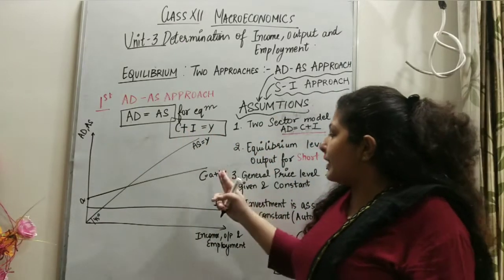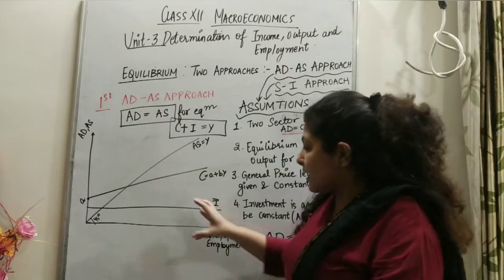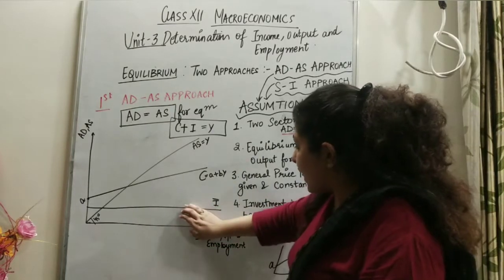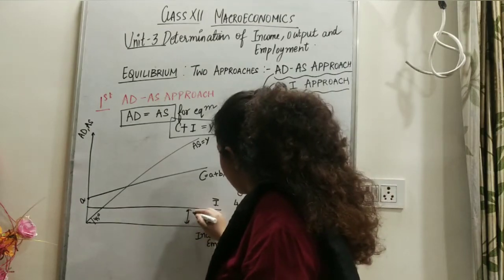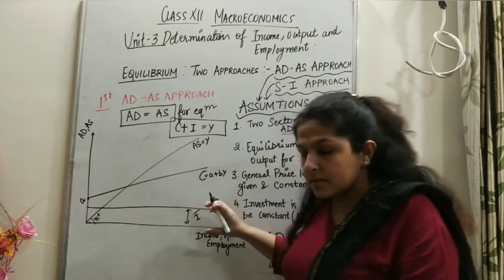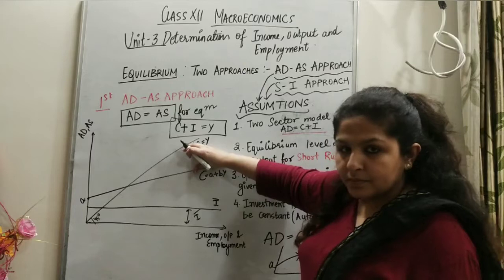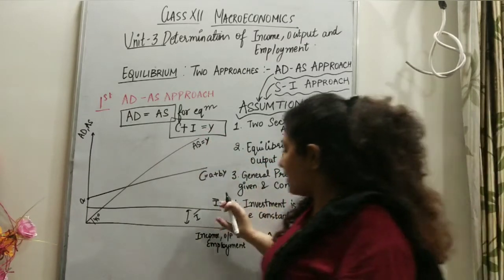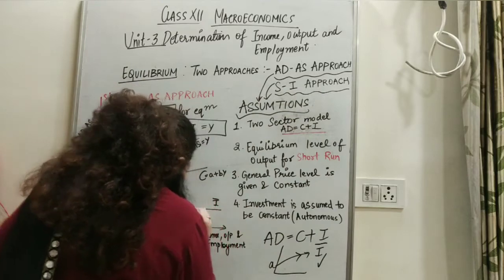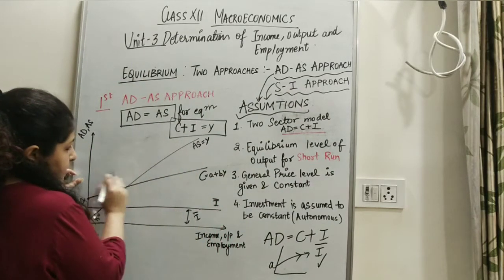We need to compile C plus I. So what we'll do is pick up the gap I bar from here and add it to C. Pick this up, I bar, and add it to C this much.